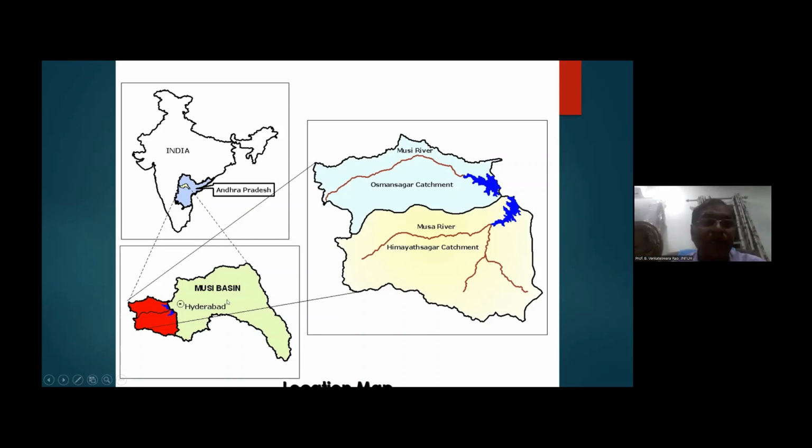The entire Musi Basin is this, beyond Hyderabad are rural areas, and this is the urban area. These are the two reservoirs ahead on these two rivers. Hyderabad is here; once upon a time the two reservoirs used to supply surface water for drinking purposes for Hyderabad. Let us look at those two reservoirs' waters, and how surface water and groundwater have been interacting over the years.